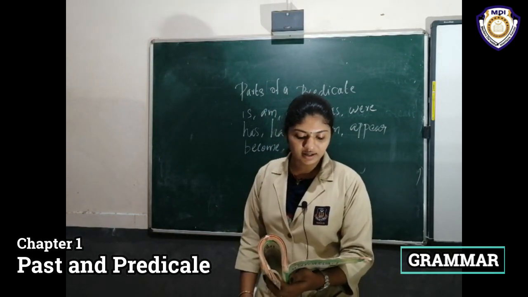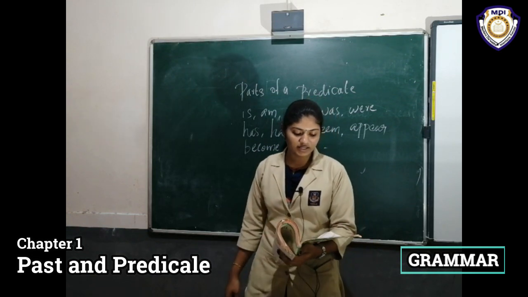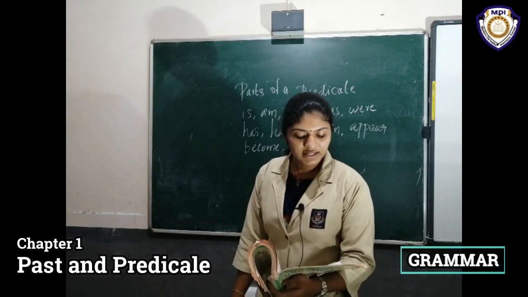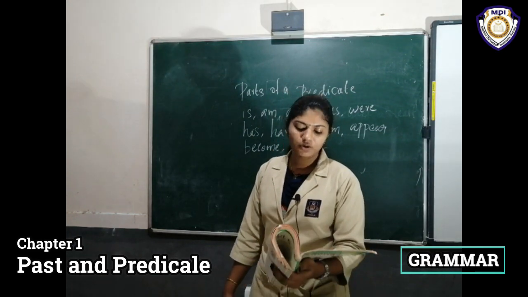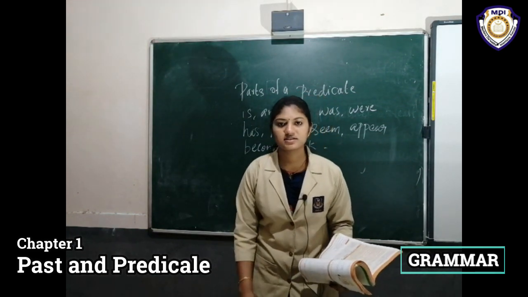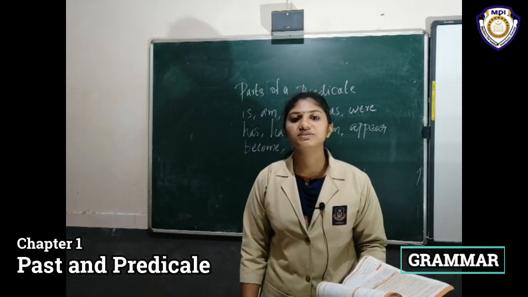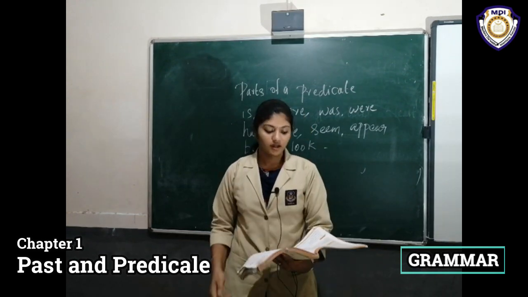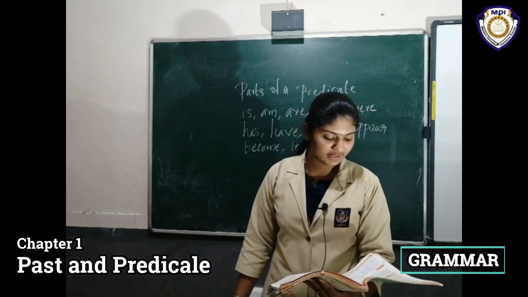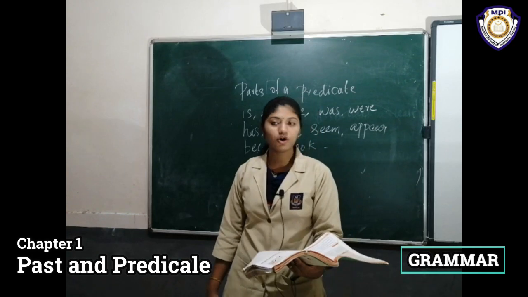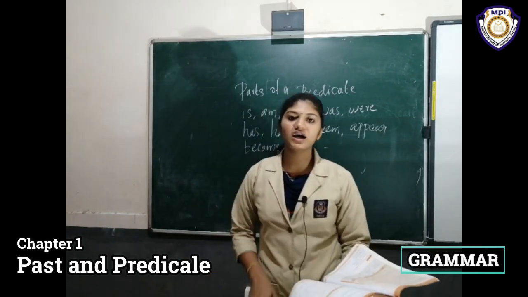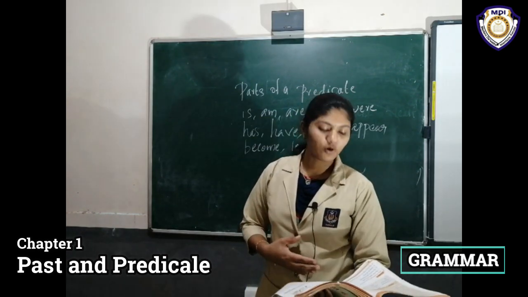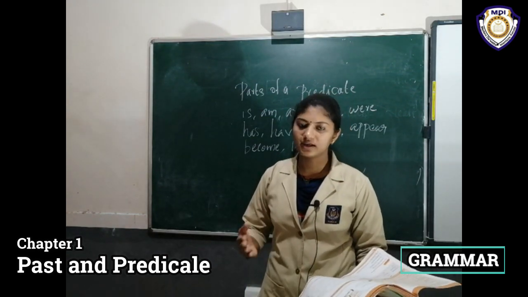The news made her sad. In the above sentence, sad is a complement of the object her. Here, sad refers to the quality of a person. That's why sad is a complement of the object her.